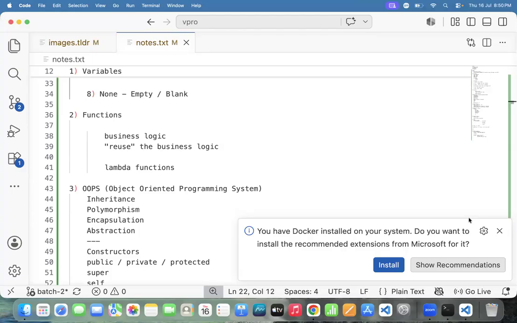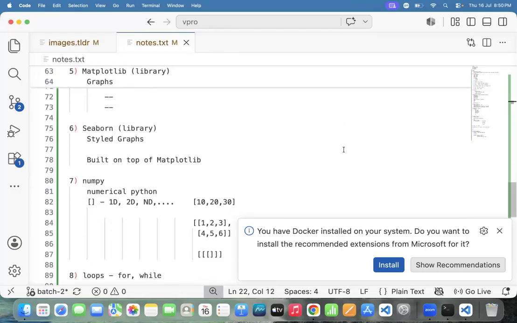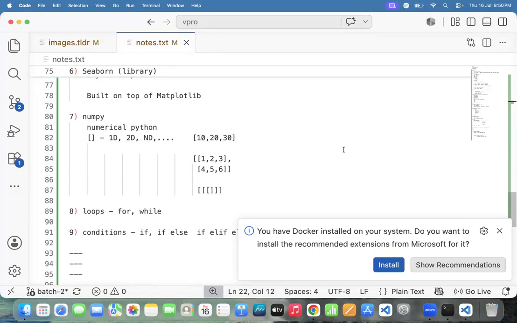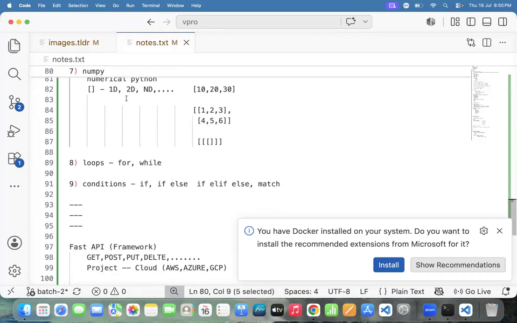How to display styled graphs? Seaborn library. How to deal with a 1D list, 2D list, 3D list, or ND list? NumPy. How to iterate the lists? Loops. How to apply the conditions? If, if else, elif, match, so many conditions are there.